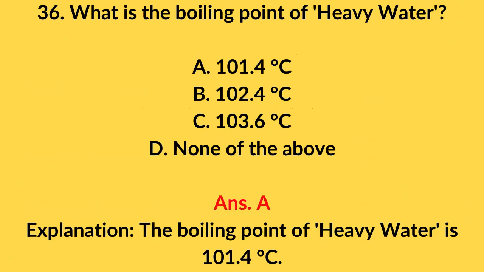36. What is the boiling point of heavy water? A. 101.4 degrees Celsius. B. 102.4 degrees Celsius. C. 103.6 degrees Celsius. D. None of the above. ANS A. Explanation: The boiling point of heavy water is 101.4 degrees Celsius.